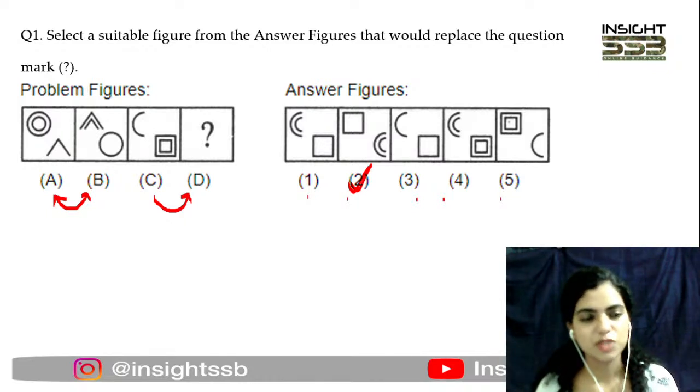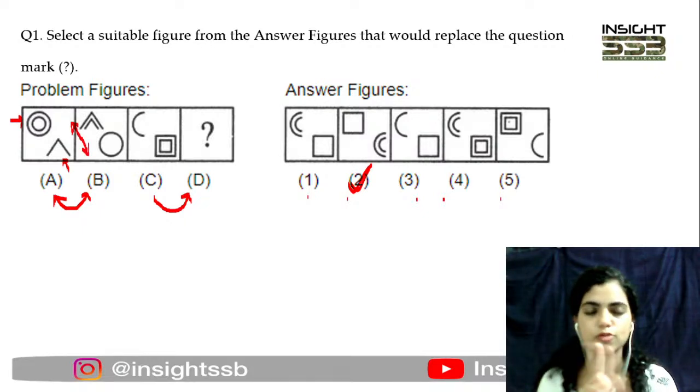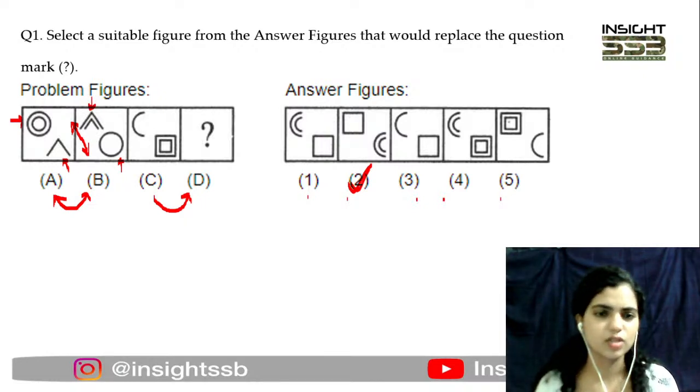Why? Because option A में you see that on the top right, top left hand side, there are like these 2 concentric circles, और यहाँ नीचे के side there is this inverted, this angular figure. ठीक है. So what they did in figure B is, first of all, they changed their position. ठीक है, diagonally उनको position change कर दिया. और जो ये top वाले position पे है, this has to remain double, और जो ये है, this has to like remain single. Basically उनकी position भी change करी है, और अगर वो double है तो single कर दिया, और single है तो double कर दिया, right? So that is what is happening.